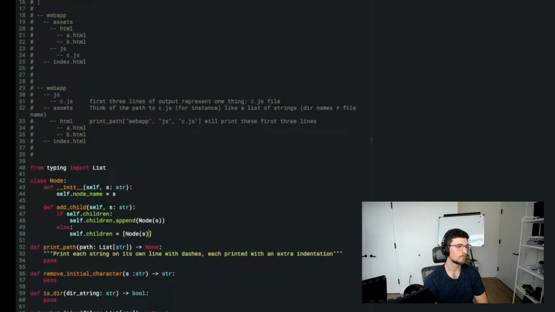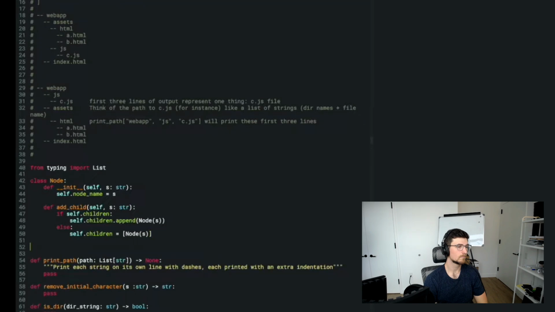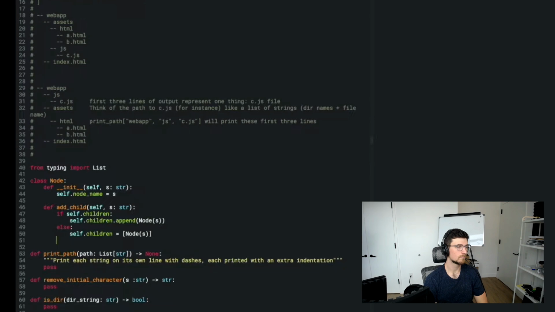Okay, so that seems to make sense. This is just an n-ary tree. There's no limit on the number of children a given node can have. I may have forgotten something, but if so, I'll go back and make it. And then I probably won't need this print path function, so let me just comment that out. We'll just move everything to the bottom.